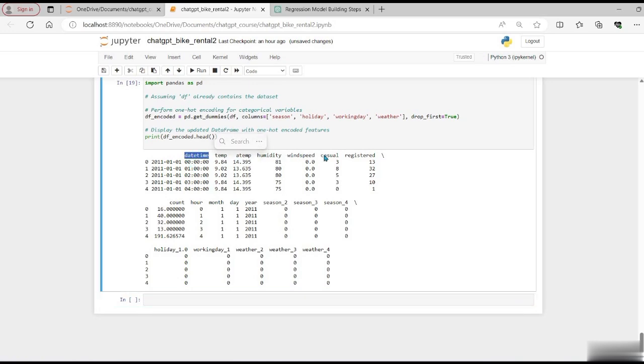We don't need it. We will also remove the casual and registered columns, because we only require the count column, and count is basically the summation of casual plus registered, and if we keep casual and registered in training the model, it will create target leakage. So let's remove these 3 columns, which are datetime, casual and registered.